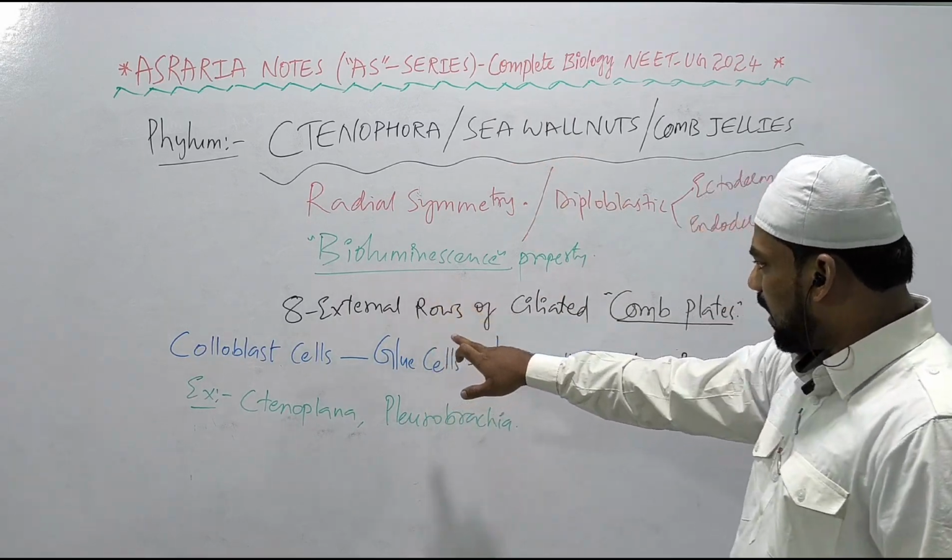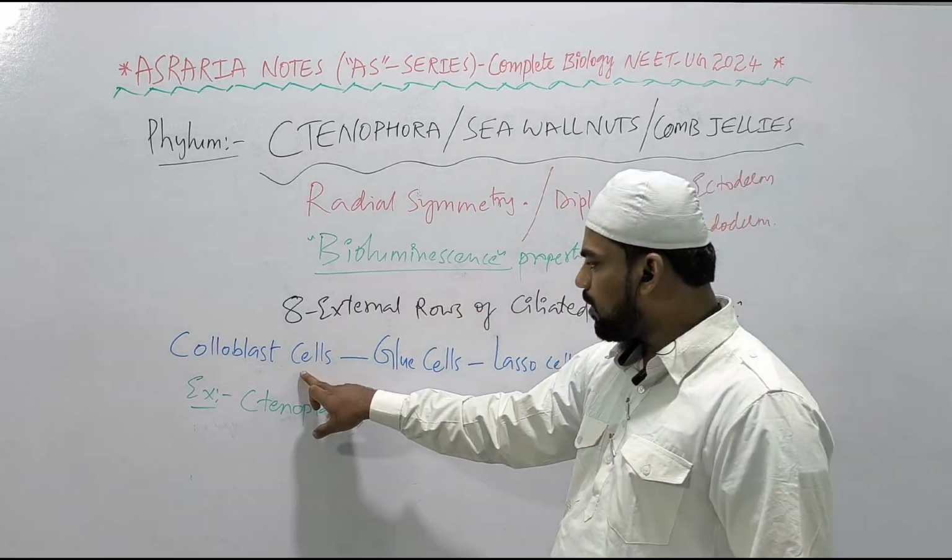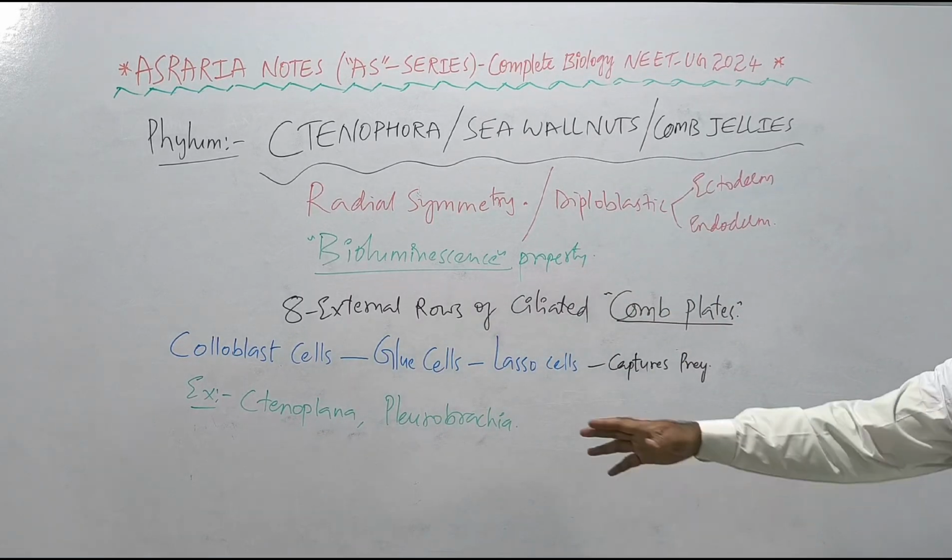Bioluminescence property is there. Ctenophora have 8 external rows of ciliated comb plates, specialized colloblast cells, glue cells, and lasso cells, which help in capturing the prey. Examples: Ctenoplana and Pleurobrachia.